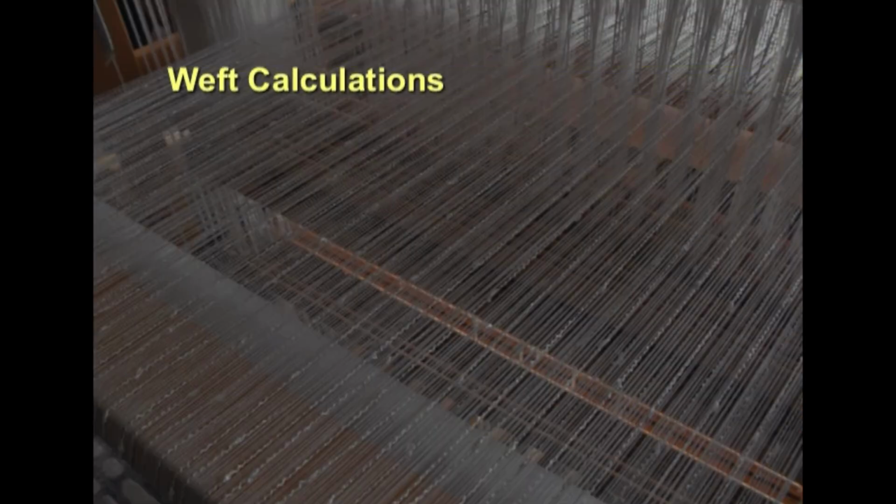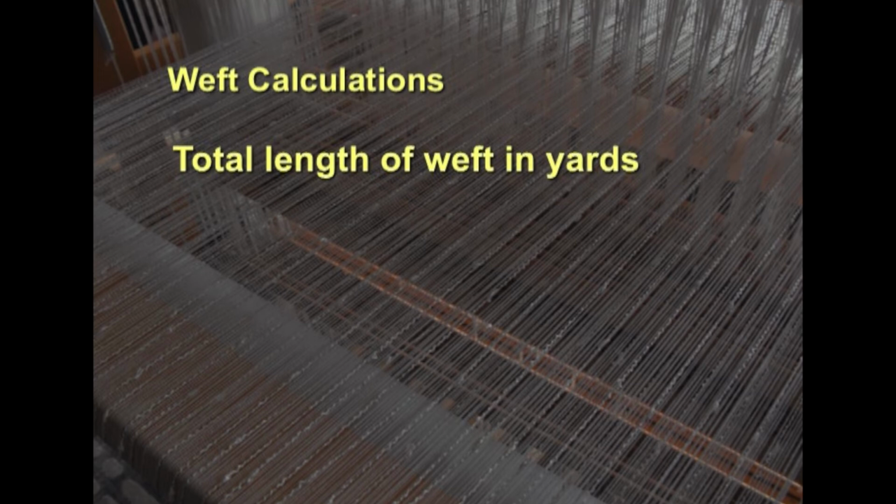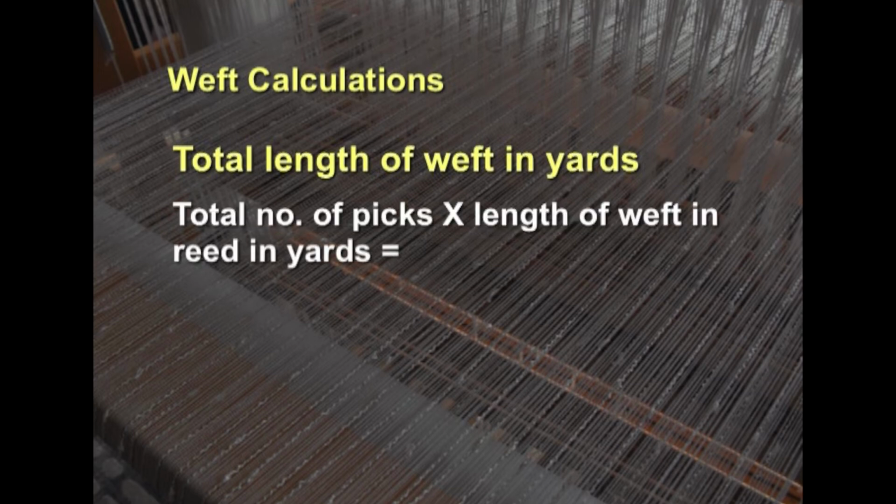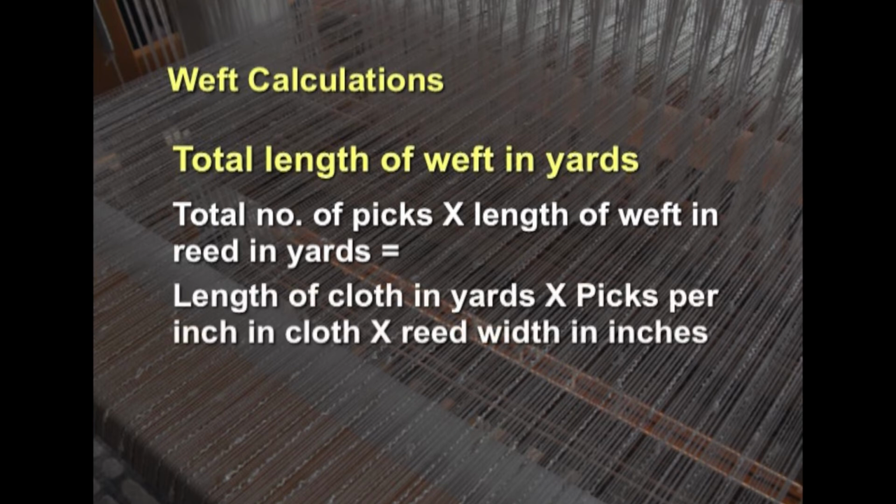And then coming to the weft calculations. It will be a little bit similar, but here we take the weft instead of the warp, and how much width and other things. So, to calculate the total length of weft in yards, we take the total number of picks multiplied by length of weft in reed in yards, that is equal to length of the cloth in yards multiplied by picks per inch in cloth, again multiplied by reed width in inches.